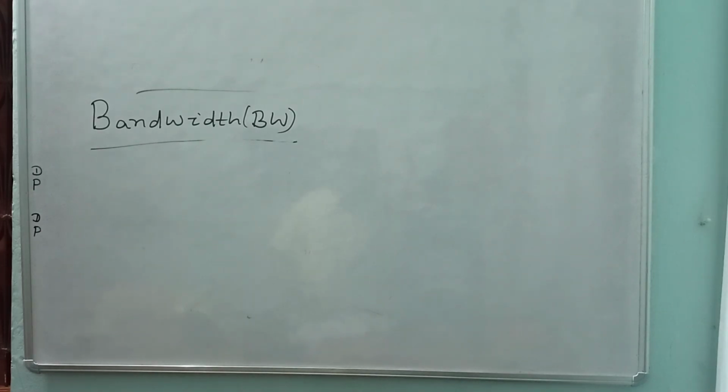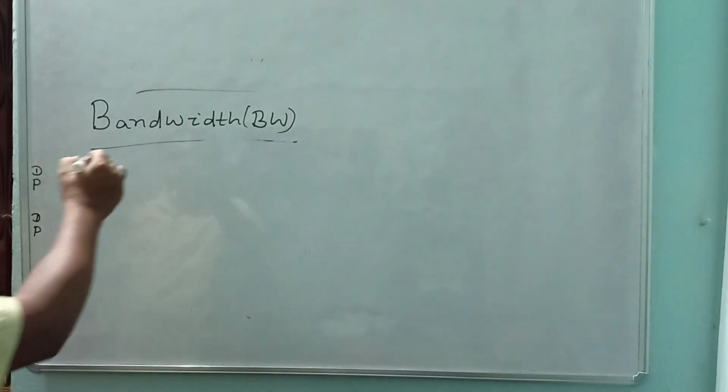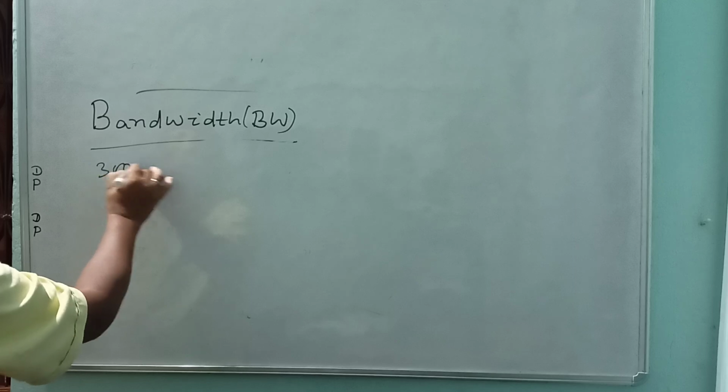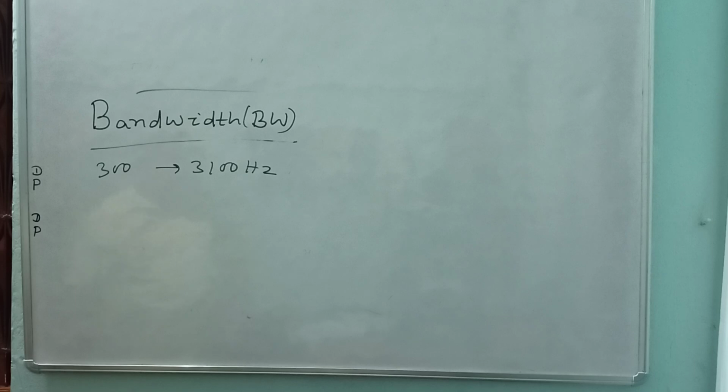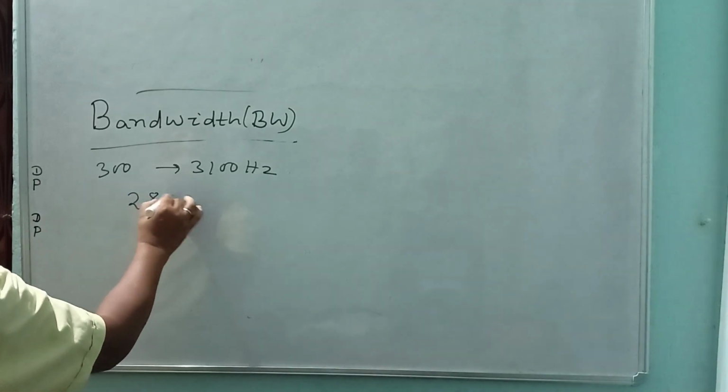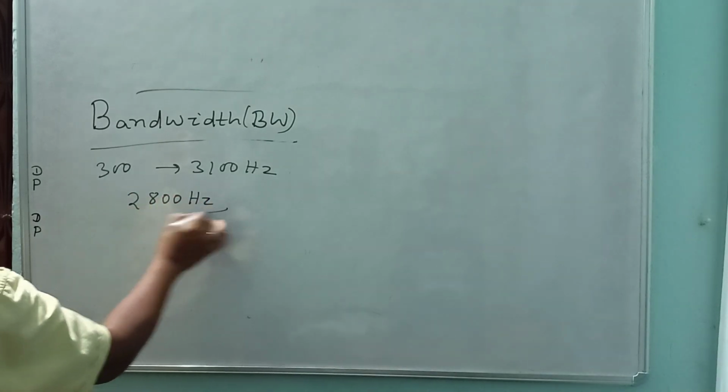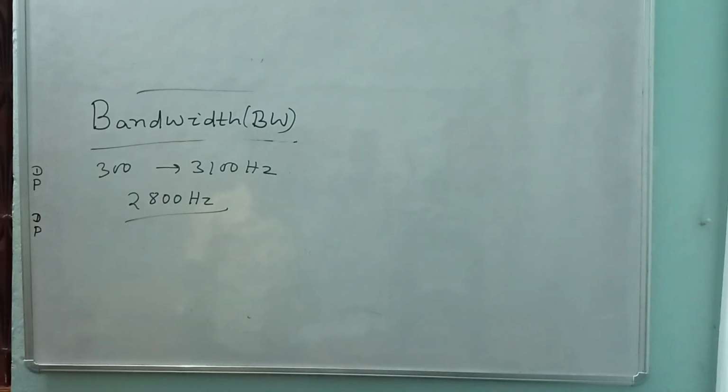For speech signal, the range is from 300 to 3100 hertz. So bandwidth is how much? 3100 minus 300 gives 2800 hertz. This is the bandwidth of your speech signal.